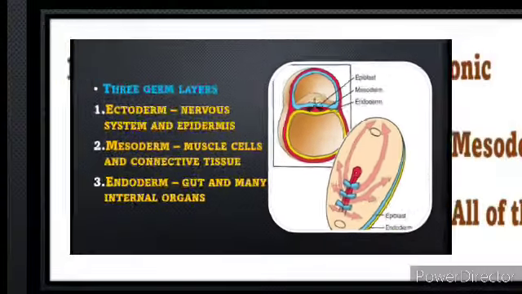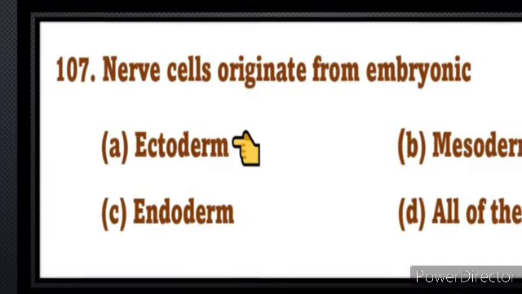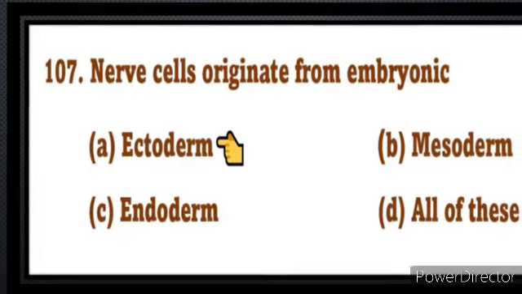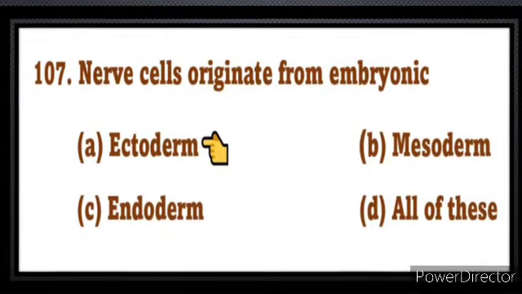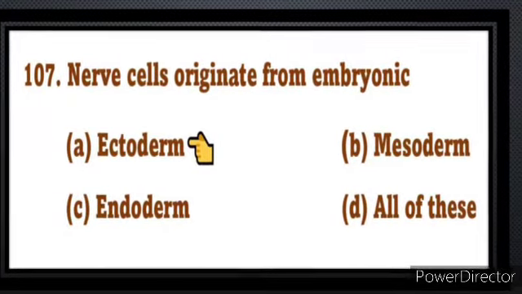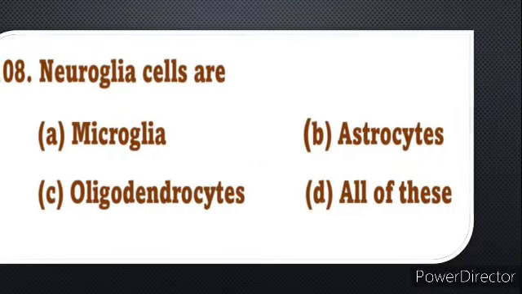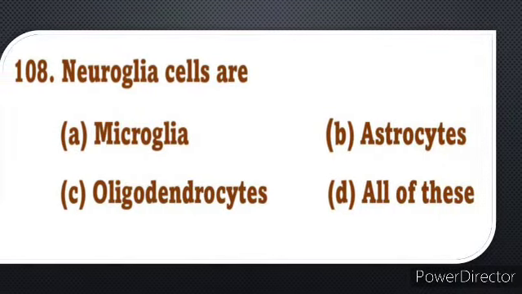So among the options, nerve cells originate from the embryonic ectoderm. Therefore, it is also known as neural ectoderm. The answer is option A, ectoderm. Question number 108. Neuroglia cells are.